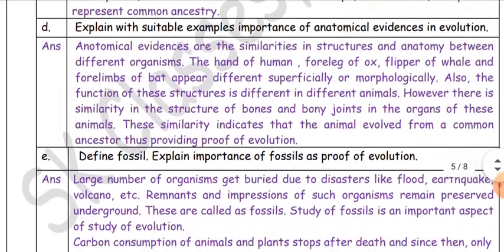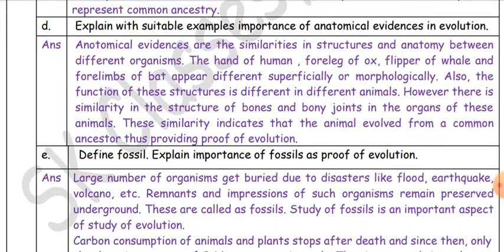Explain with suitable examples the importance of anatomical evidences in evolution. Anatomical evidences are the similarities in structure and anatomy between different organisms. The hand of human, foreleg of ox, flippers of whale, and forelimbs of bat appear different superficially or morphologically.